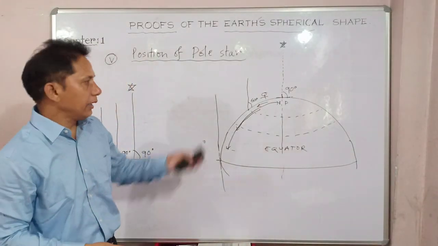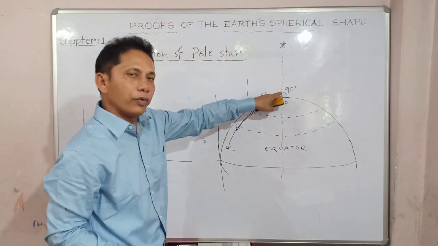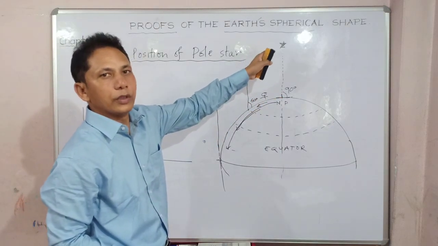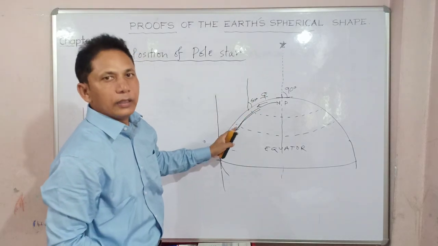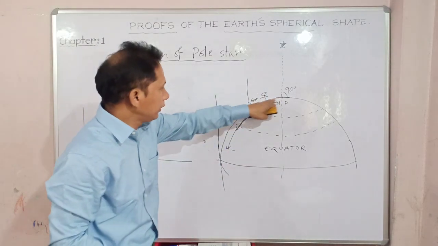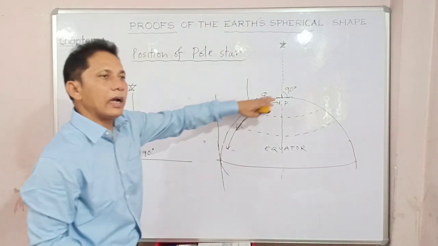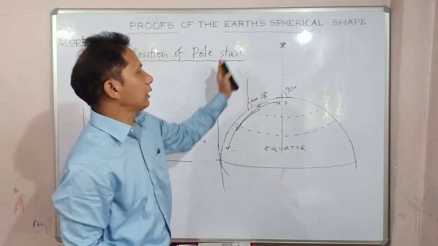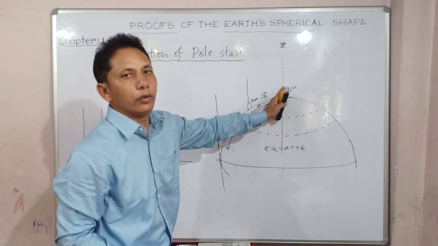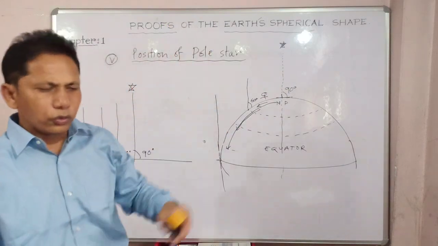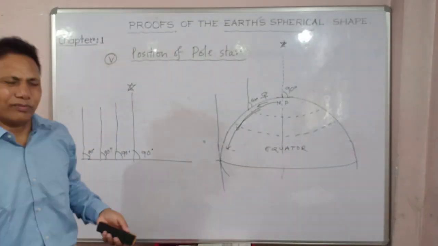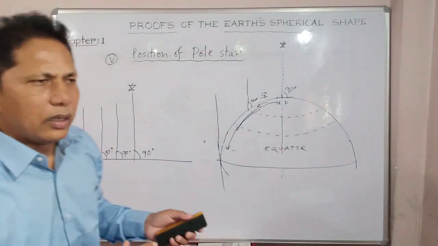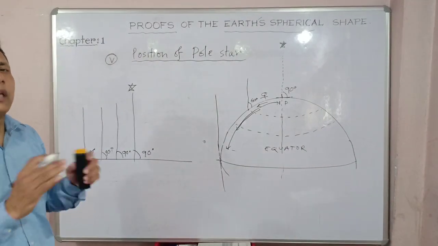You can witness, as one travels from pole to the equator towards the lower latitude, the angle of the pole star. You can observe it at different angles, and the angle decreases. This is just because of what? That the path of the travel from pole to the equator is an arc of the spherical circle of the Earth, right? That's why the angle decreases, which is not the case exactly on top of the North Pole, where it remains vertically above, right? So this proof was shown earlier and still you can prove it, okay? So we can utilize the pole star to prove that the Earth is spherical.